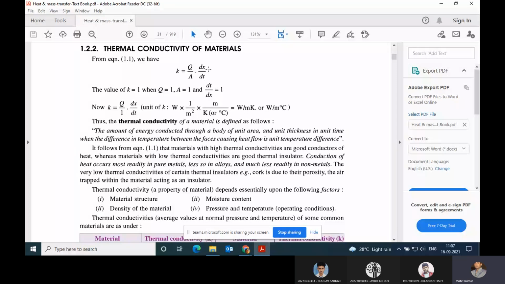If everything is unit, then thermal conductivity of a body is defined as the amount of energy conducted through a body of unit area and unit thickness in unit time when the temperature difference between the phases causing heat flow is unit temperature difference. So this value is called thermal conductivity simply.